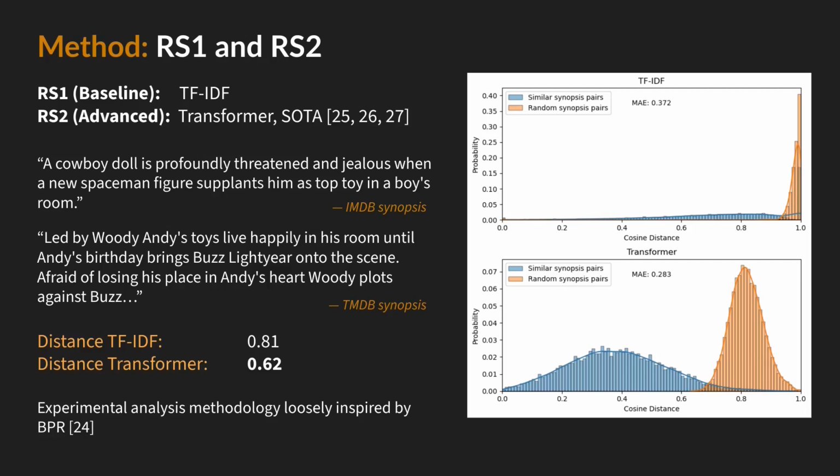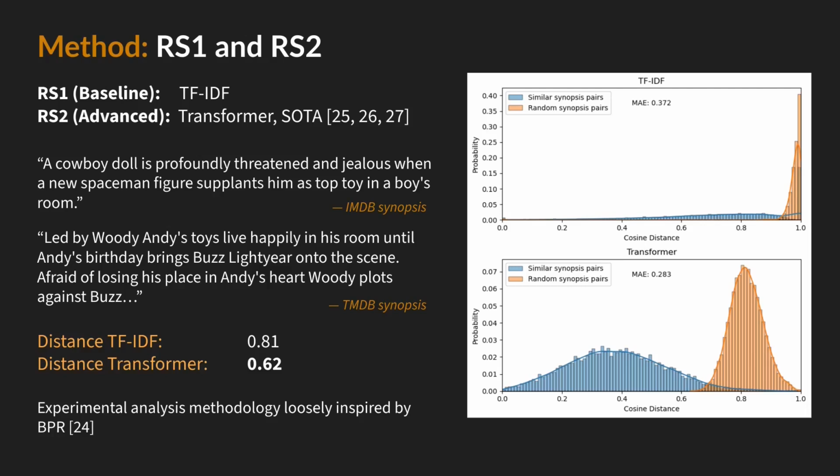In fact, due to my previously described exploratory analysis of different synopsis databases, I was able to construct a clean dataset of 11,000 movies with their corresponding synopses from both IMDb and TMDb. Driven by the fact that corresponding synopses should be, on average, more semantically similar, and thus have a distance closer to 0, than random synopses, an observation that was loosely inspired by BPR, I conducted a detailed experimental analysis of how well the transformer method can capture semantic relationships compared to TF-IDF.